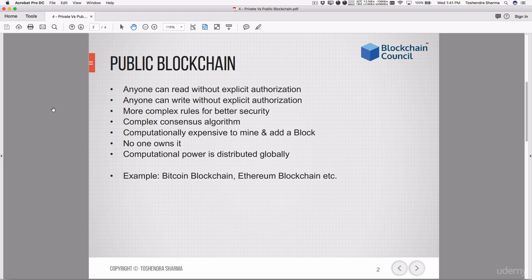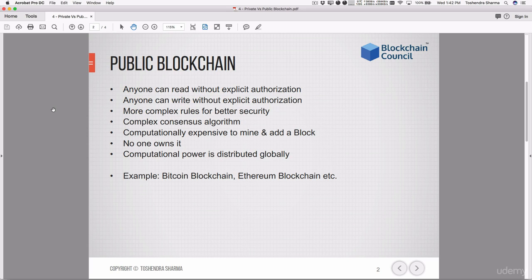Of course, since it is a public blockchain, all the nodes together own it. There is no single owner who can claim ownership of the blockchain. Though there can be a foundation or an organization working as a mediator and coordinating a group for the entire community, that doesn't mean that the organization owns it. For example, in the case of Bitcoin, there is the Bitcoin Foundation. In the case of Ethereum, there is the Ethereum Foundation, which coordinates all the development, but they are technically not the owner of the Ethereum blockchain.